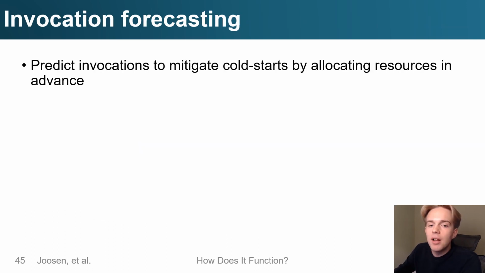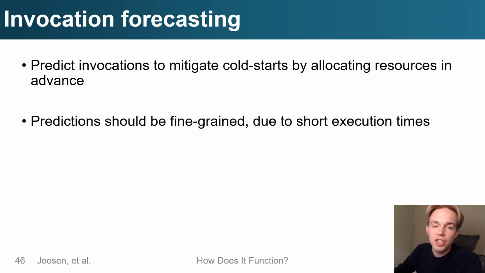So now that we have done this in-depth analysis of function invocation patterns, we build on these insights to improve the efficiency of our serverless platform. So just to recap, function request forecasting can be used to allocate resources, and this can prevent excessive overallocation while still minimizing cold starts. So ideally, such predictions should be fine-grained due to short execution times and fine-grained bursts, as we saw in previous analysis.